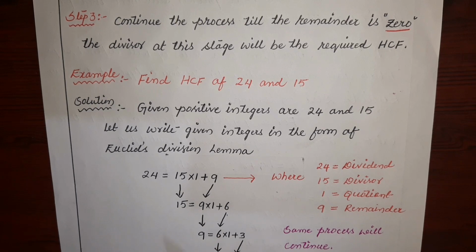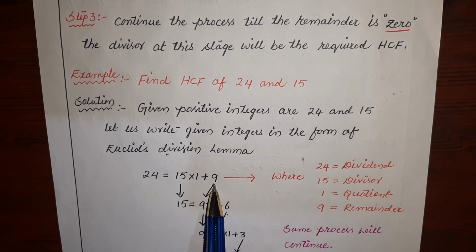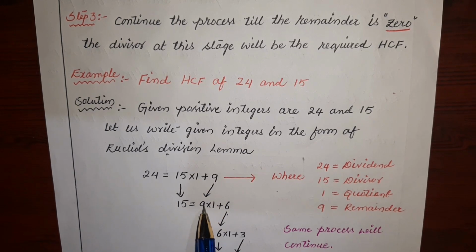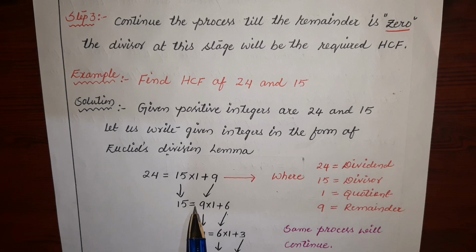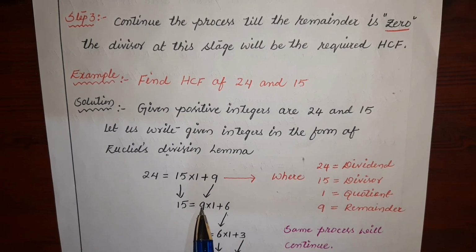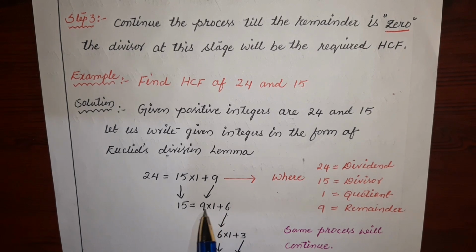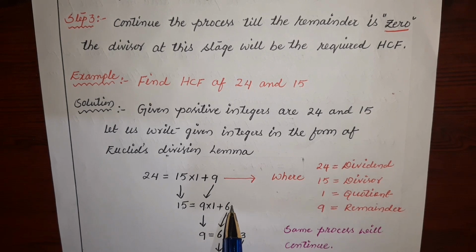What we have to do in the next step? We have to consider divisor as dividend, remainder as divisor. 15 equal to, 9 goes only one time in 15. So we will write 15 equal to 9 into 1, 9, plus 6. Still we are not getting remainder equal to 0 here.